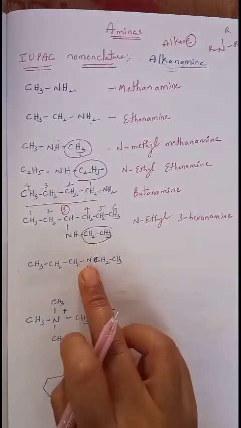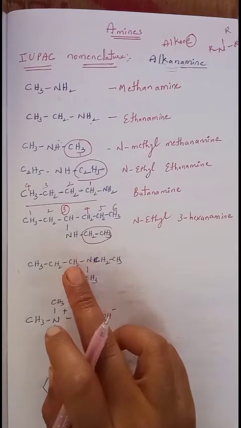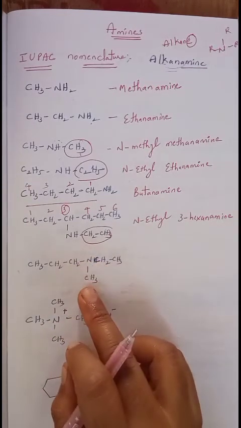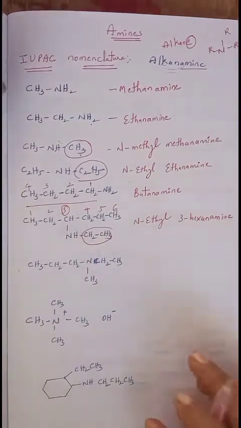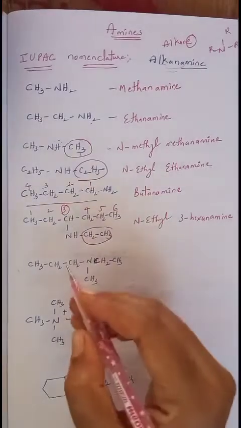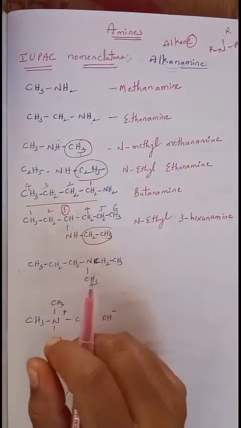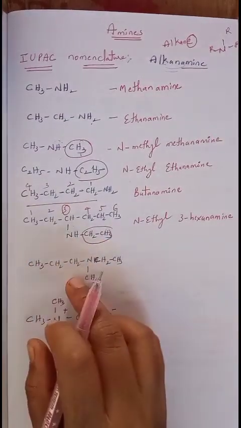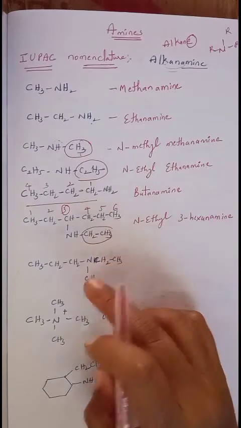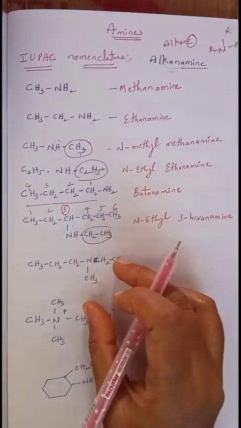Here this nitrogen is an example of a tertiary amine because the nitrogen is attached to 1, 2, 3 alkyl groups. Okay, then it is said to be a tertiary amine. So now we'll see how to write the name for a tertiary amine. Among the 3 alkyl groups, see which one has more carbons. This alkyl group has more carbon atoms, and these two have fewer. Here only 1 carbon is there and here 2 carbons. Consider these two as the side chains.